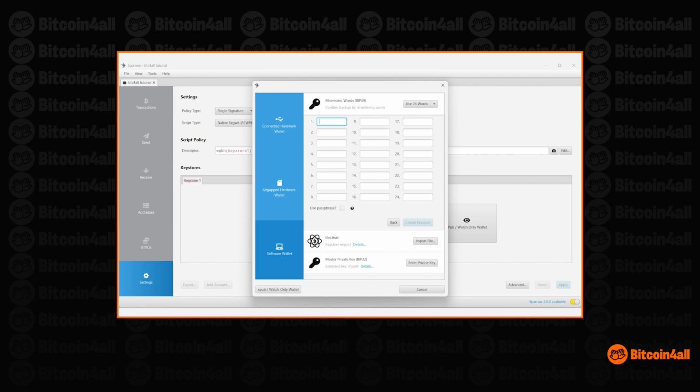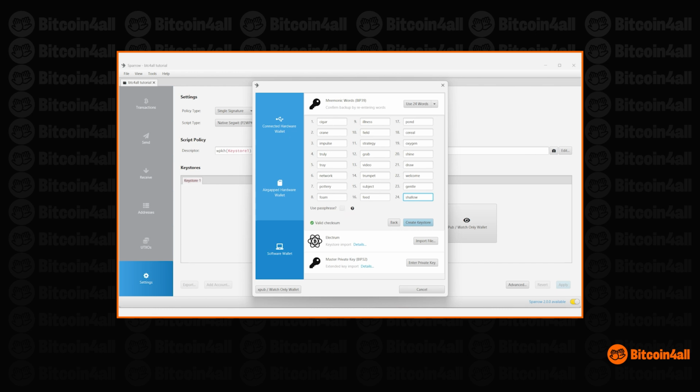Sparrow will ask you to type in the words to confirm that we've really written everything down. Note that until the process is finished, the checksum icon appears as invalid. When the last word of the seed phrase is entered, the checksum changes to valid, signaling that a sequence of words valid for a Bitcoin wallet has been entered.